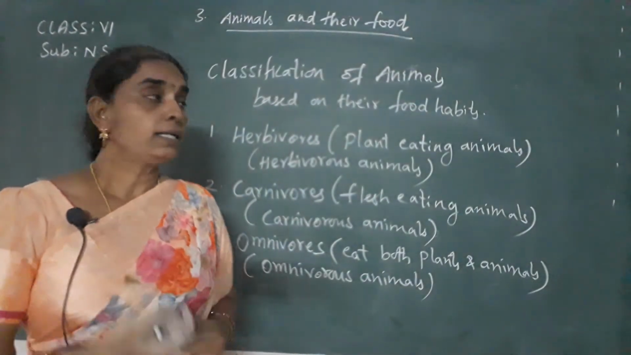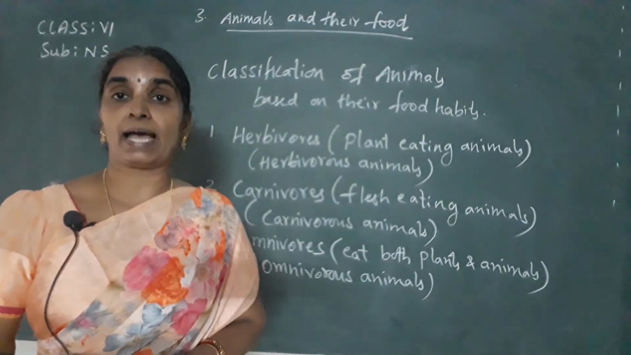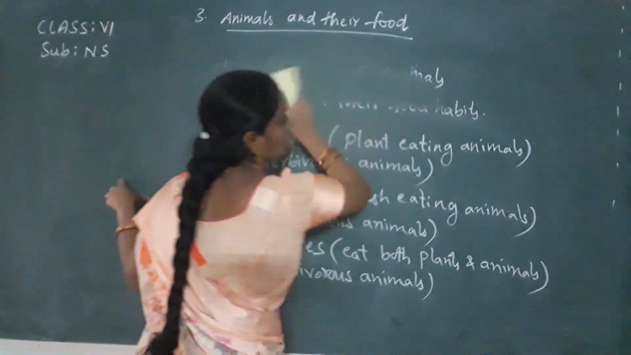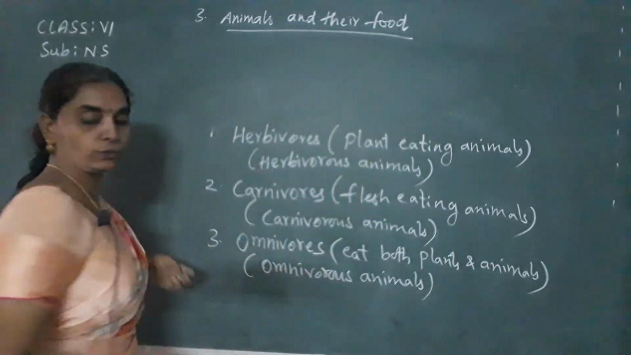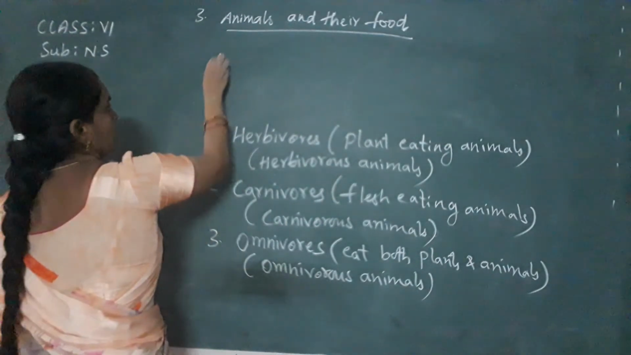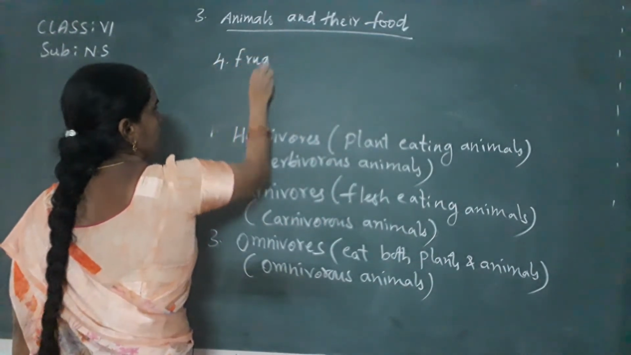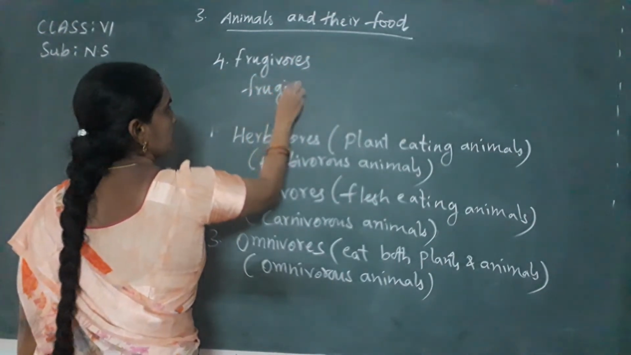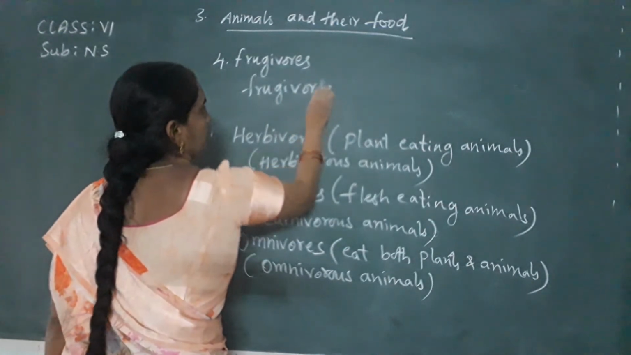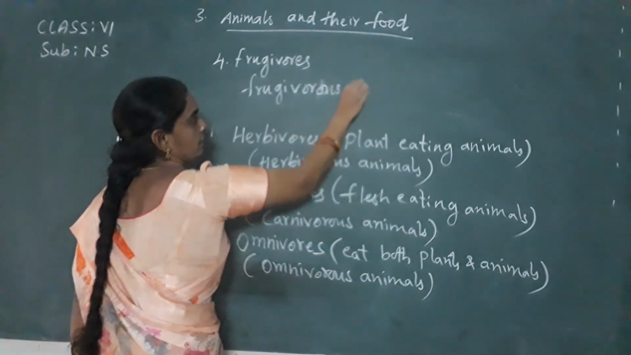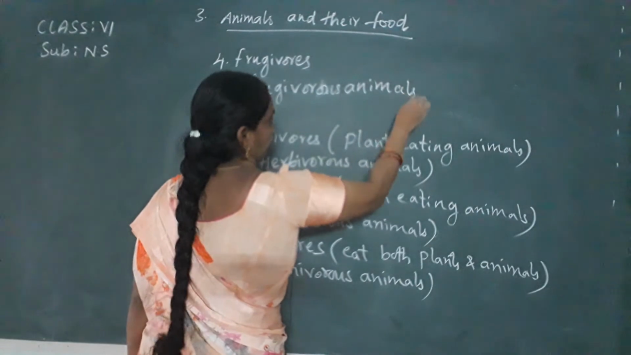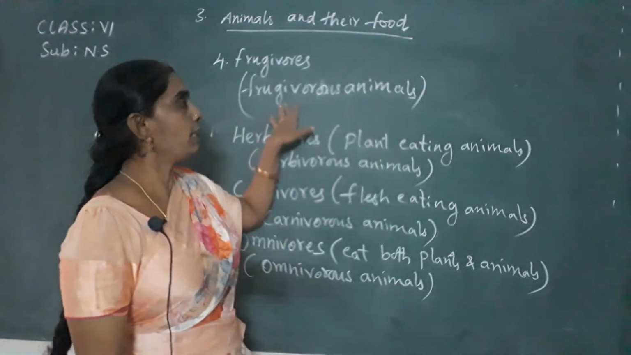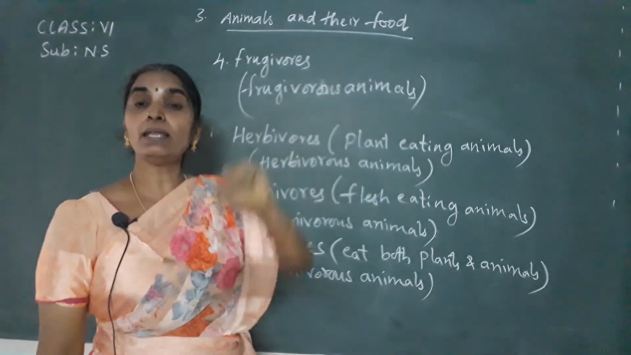Now, the next way of the classification of the animals is frugivorous animals. The other type is frugivorous animals. What are frugivorous animals? They are also called frugivores or frugivorous animals. What are they? Frugivorous animals, especially the mammals, are the mammalian herbivores.